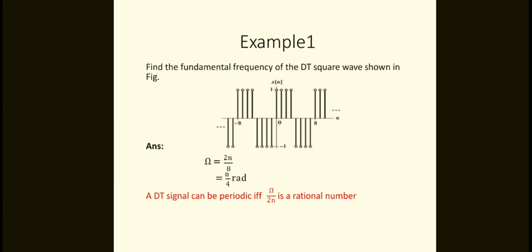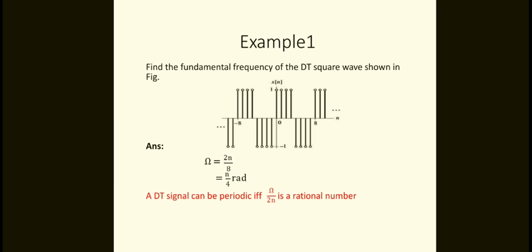Find the fundamental frequency of the discrete time square wave as shown in the figure. Observe that a discrete time signal is periodic if omega by 2π is a rational number. That is the main point. What is omega? It is 2π by N. What is the value of N here? 8.